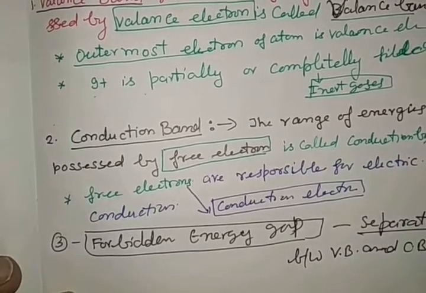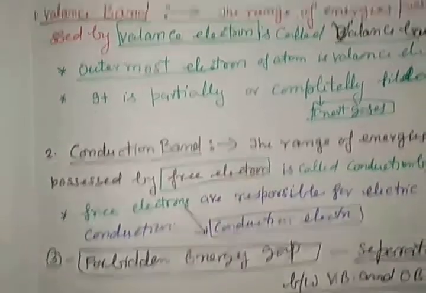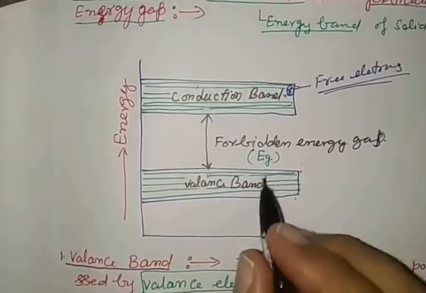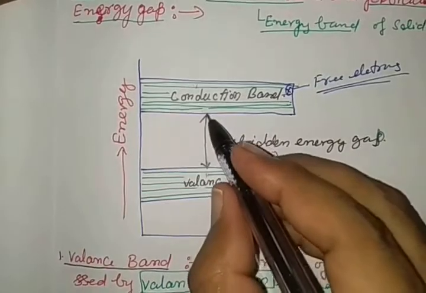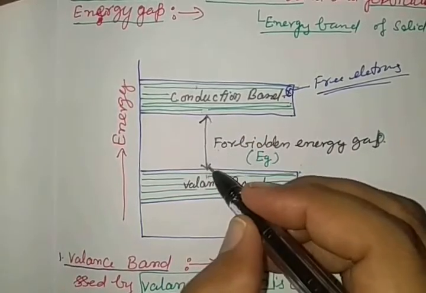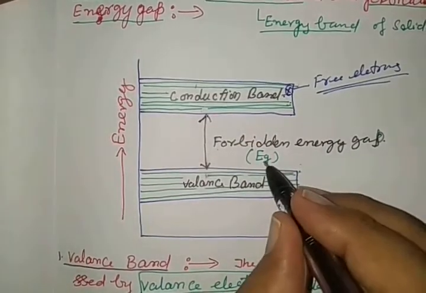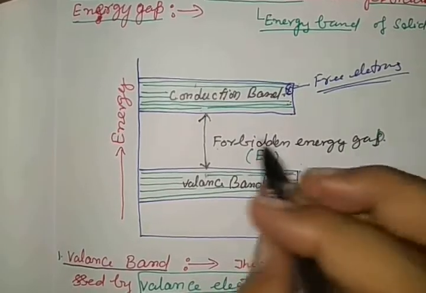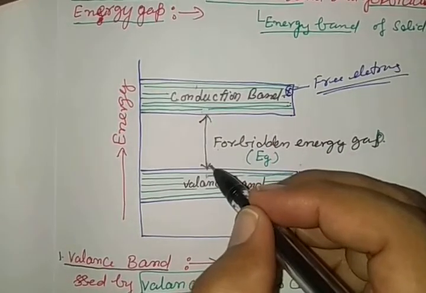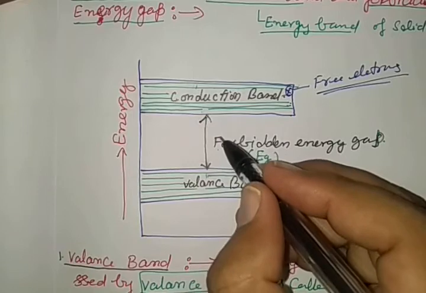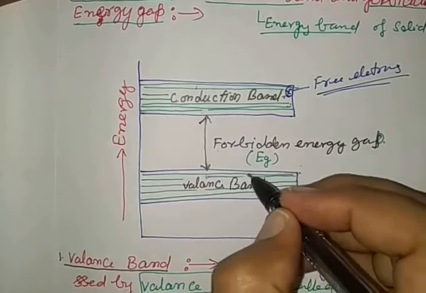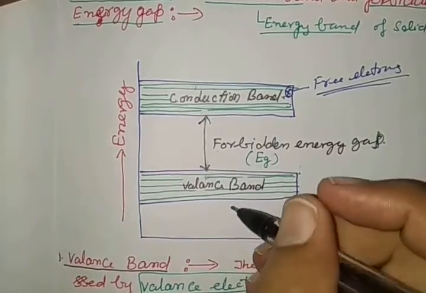See carefully. This is the valence band and this is the conduction band. The separation between both bands is called forbidden energy gap. In insulator, this gap is much more. In semiconductor, very less. And in case of metal, there is no gap available.